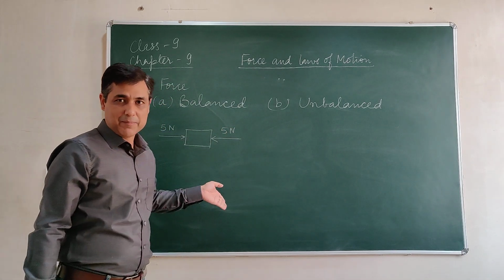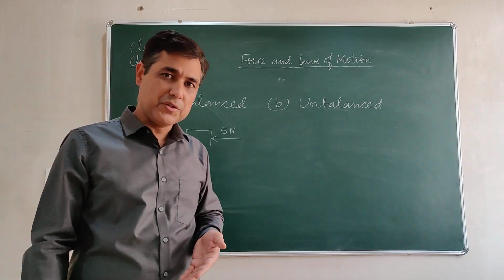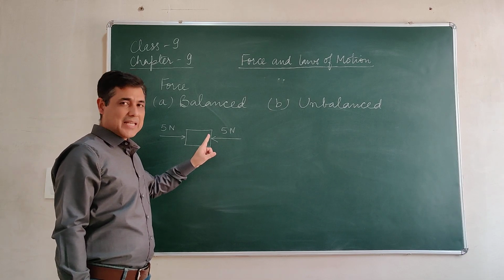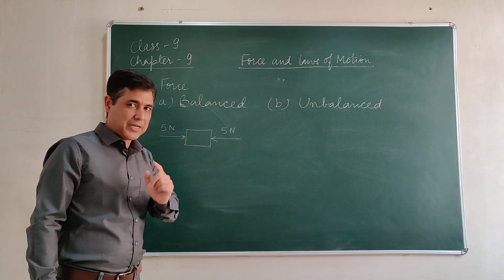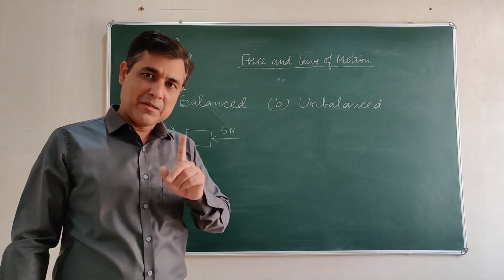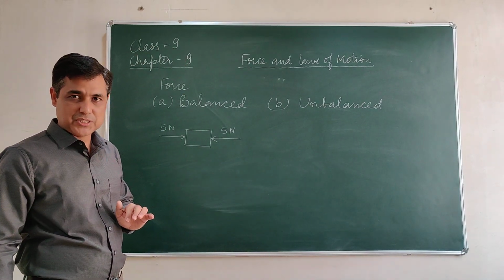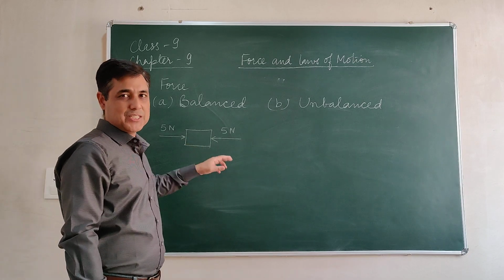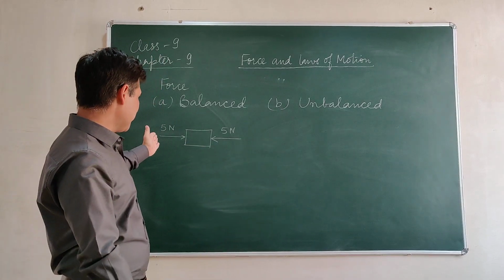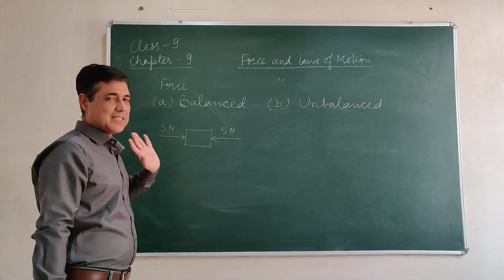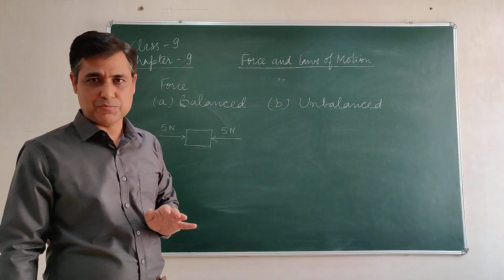What do you think will happen? Will this box move? This box will not move because from both sides the same amount of force is acting upon it. So you cannot say that the force is not acting, but the net sum of both the forces acting upon this object is zero. 5 Newton force from left to right, 5 Newton force from right to left. So the net sum of all the forces acting on an object is zero.